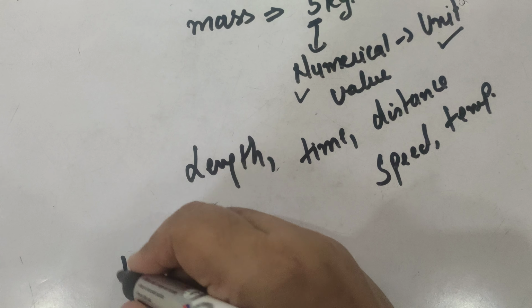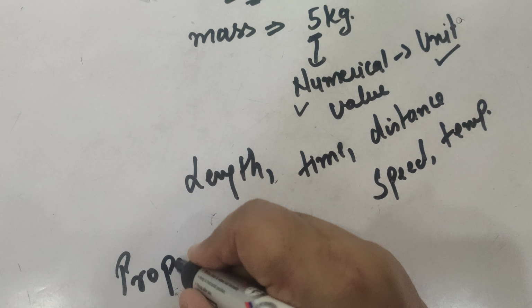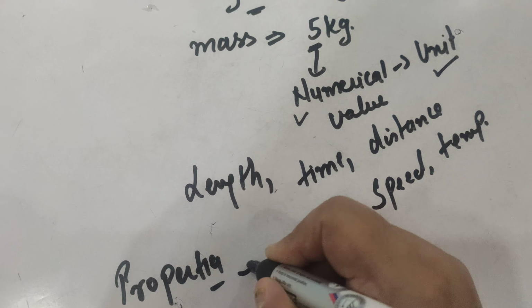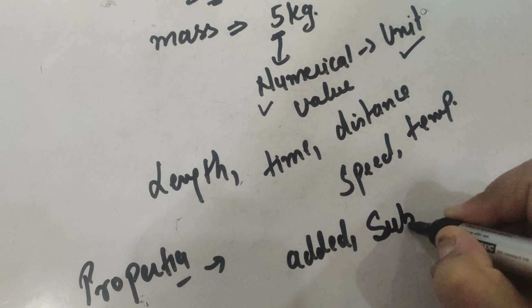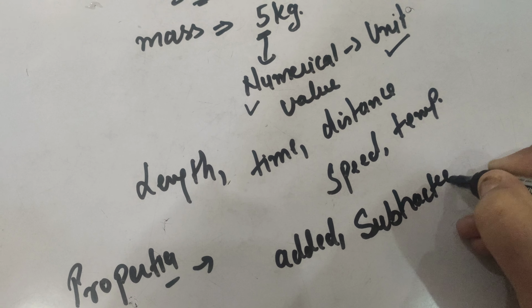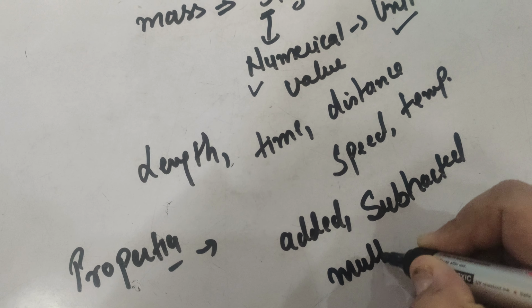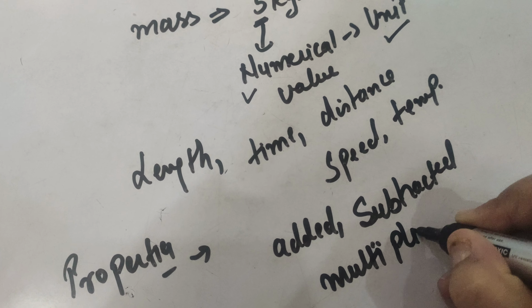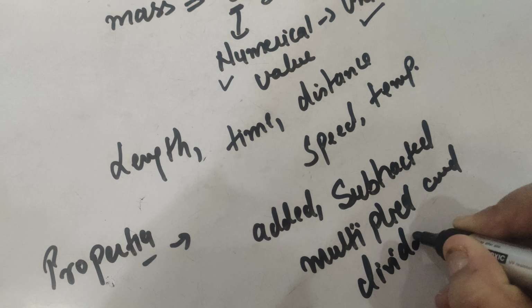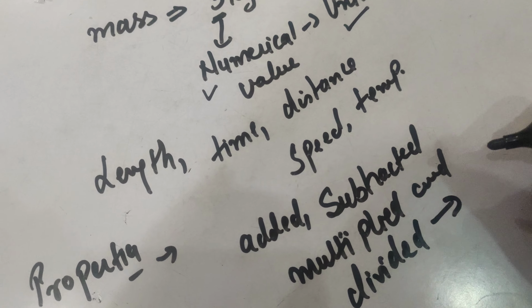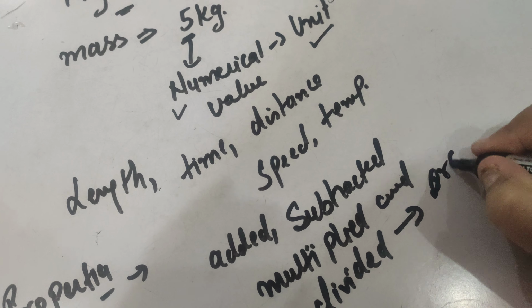Now the various properties of scalar quantities. These can be added, subtracted, multiplied and divided by using ordinary laws of algebra.